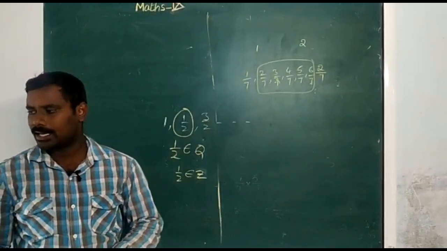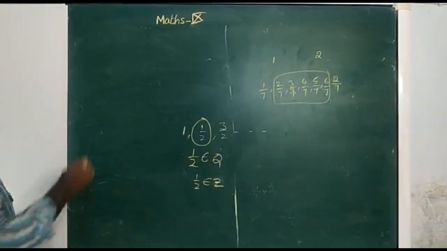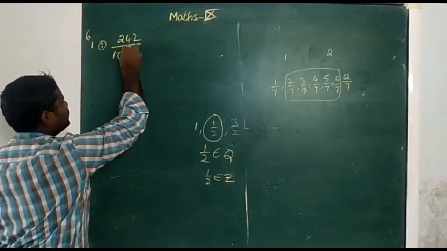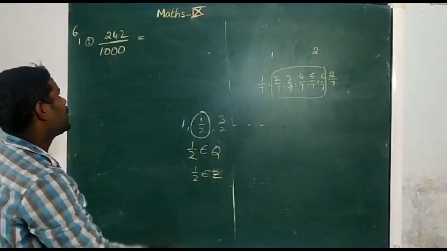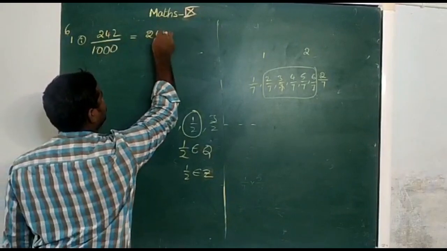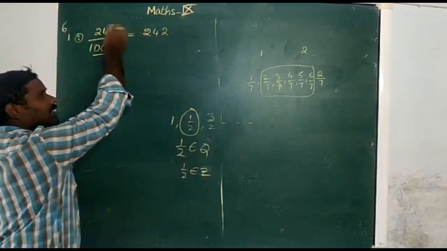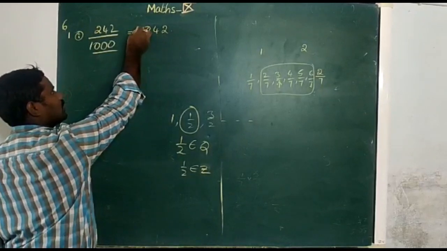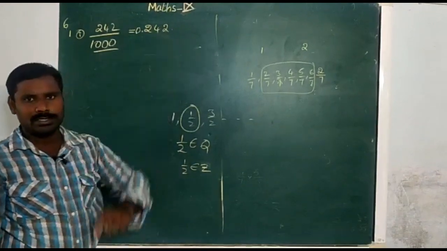Rational numbers as decimal numbers. Here is question number 6, first Roman, first one: 242 by 1000. It is very simple. If the denominator is 10 or 100 or 1000, whatever it is, I write just the number. How many zeros? Just count. 3 zeros, so before 3 numbers you have to give the decimal. That's it, 1, 2, 3. Before these 3 numbers we give the decimal. So 242 by 1000 is written as 0.242. This is the decimal form.